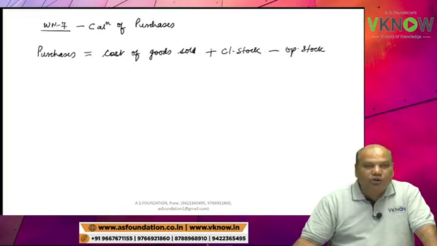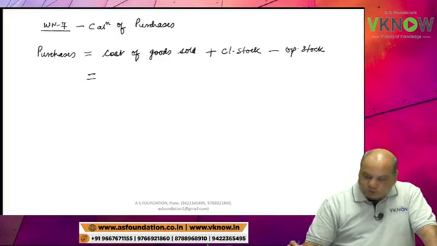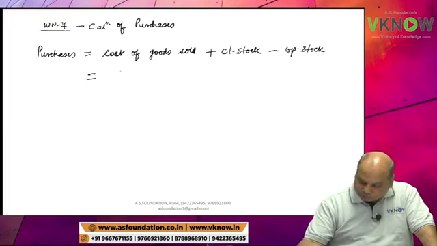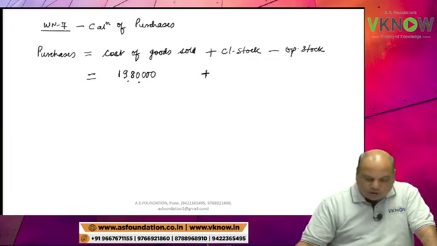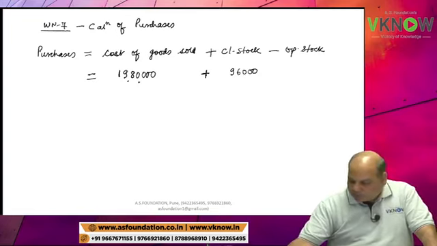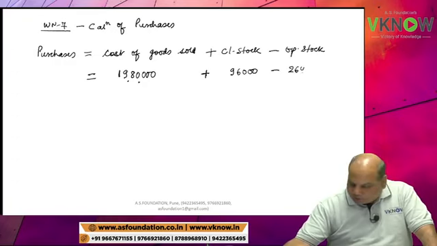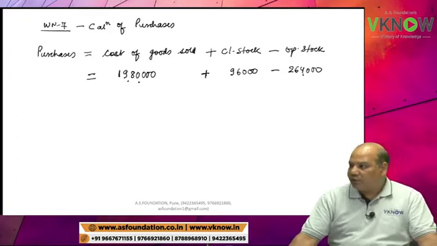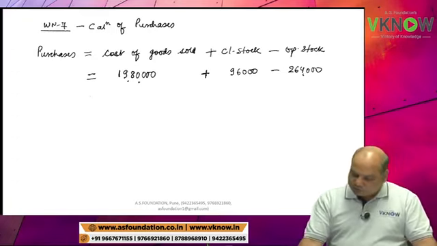So I will come to working note 7, purchases. Please write cost of goods sold 19 lakh 80,000 plus closing stock, which you will find in balance sheet asset side. Closing stock is 96,000 and opening stock, balance sheet asset side fifth line, is 2,64,000.